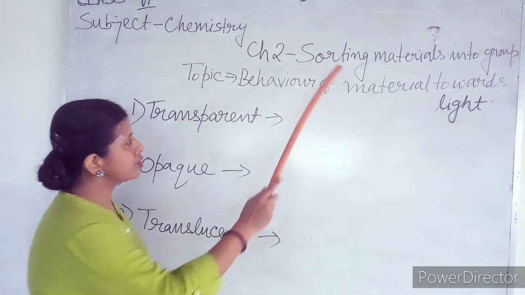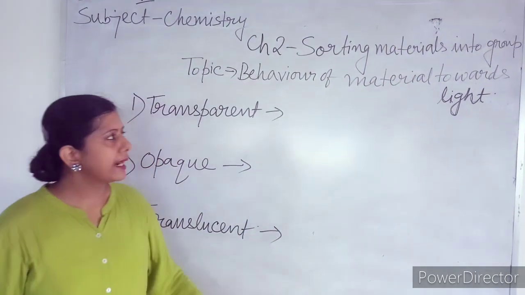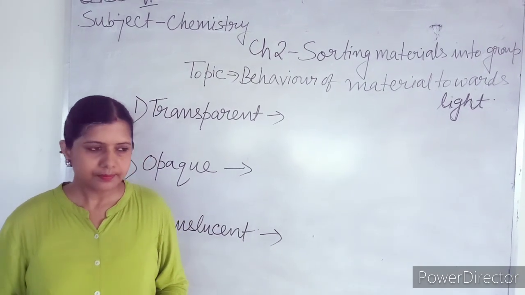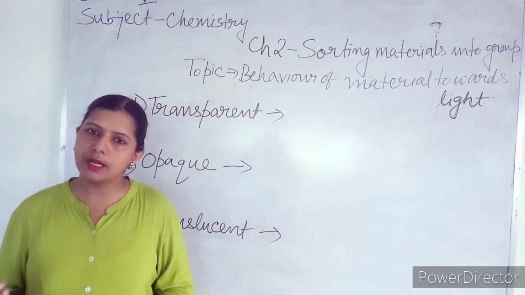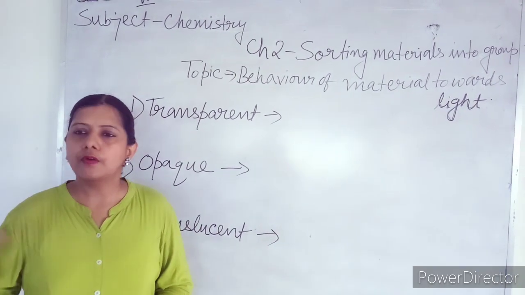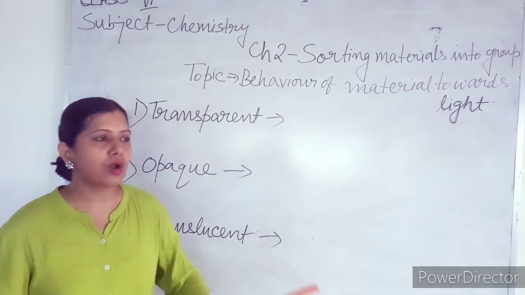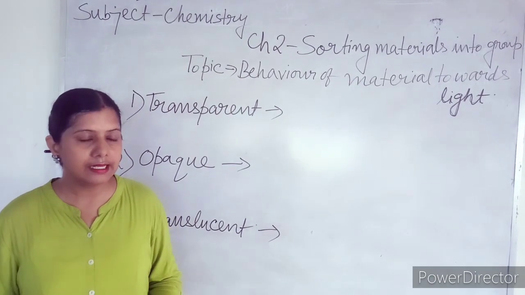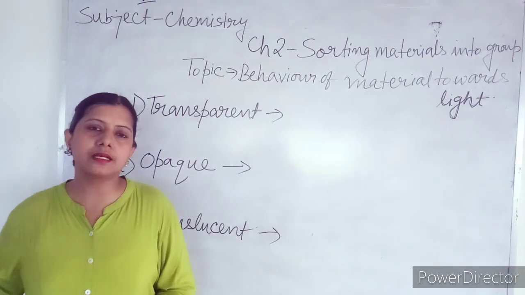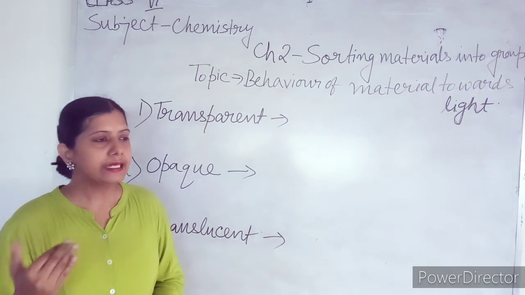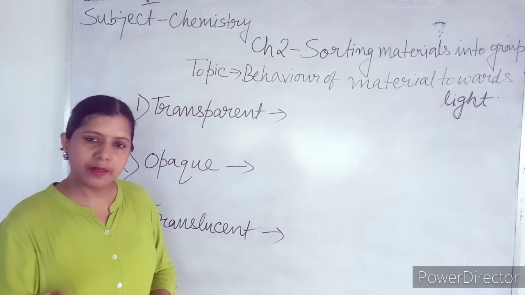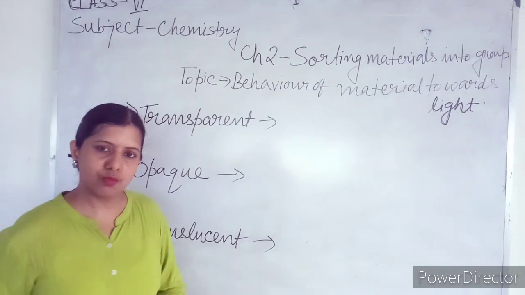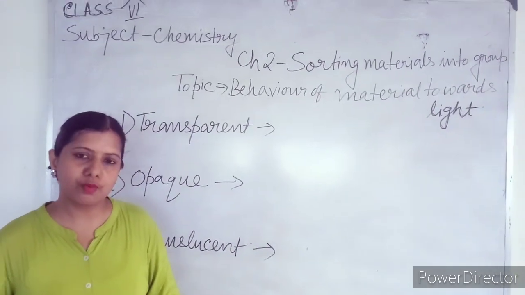So we are going to sort materials into groups, that you are doing from the very junior age and you know it very well. Suppose you have gone to a medicine shop. You have asked the shopkeeper for a particular medicine. If he is going to keep all medicines together, is it possible for him to find the medicine immediately? He generally separates the medicines in his shop in two ways. One can be alphabetically he can arrange, that is the names of medicines which start with A, he will keep somewhere, start with B, that will be kept somewhere else.